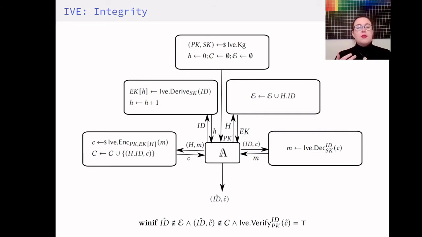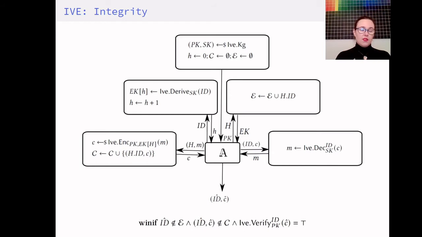Now, the challenge for the adversary, given all these aids, is that she should output a tuple of an identity and a ciphertext, so that the identity is uncorrupted and the ciphertext has not been returned to her from the encryption oracle, and also that the ciphertext verifies under the identity she has specified.